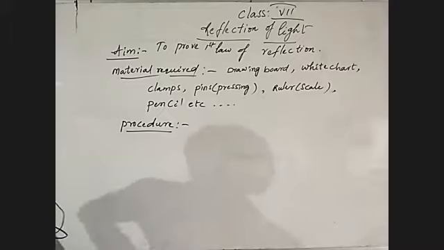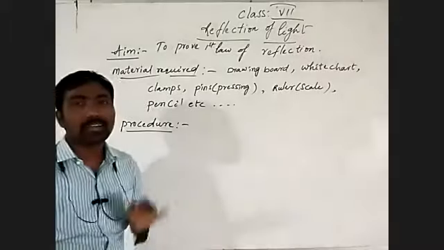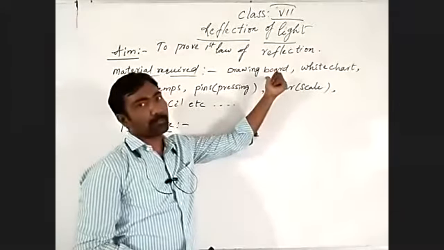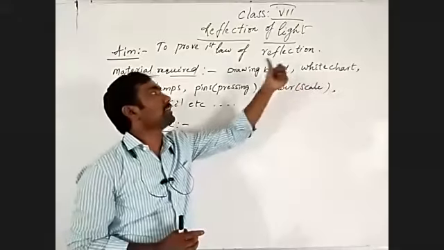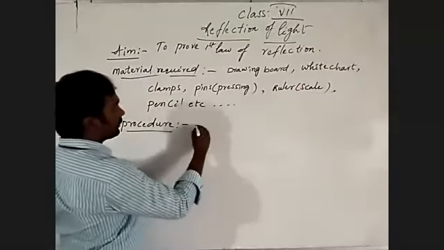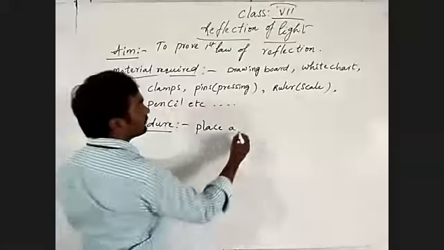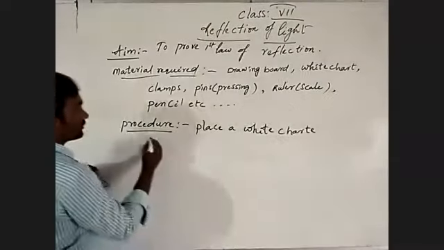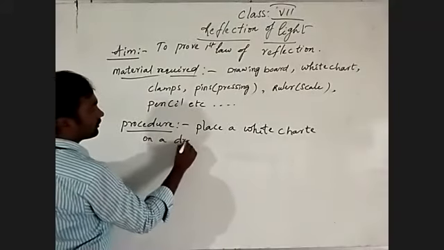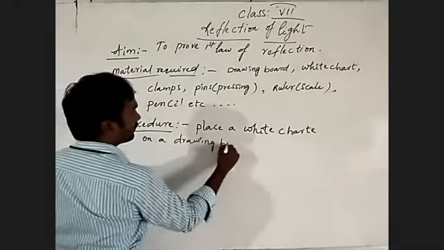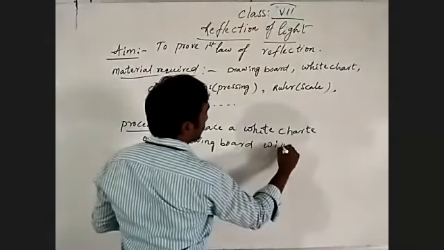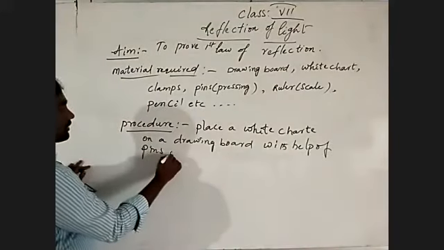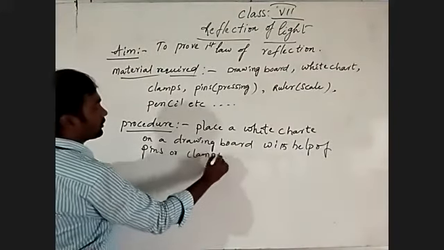Place, which means to put. Place a white chart on a drawing board with the help of pins or clamps.